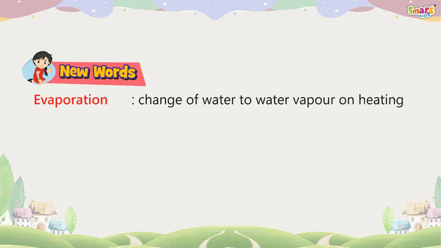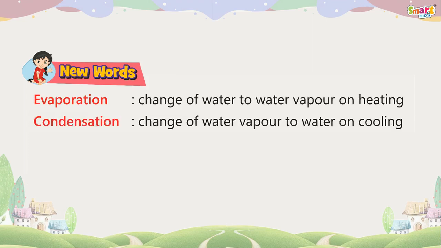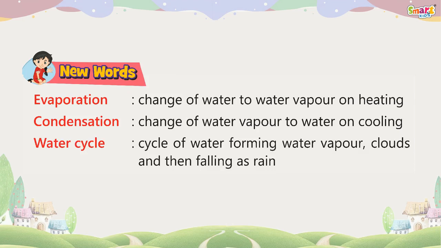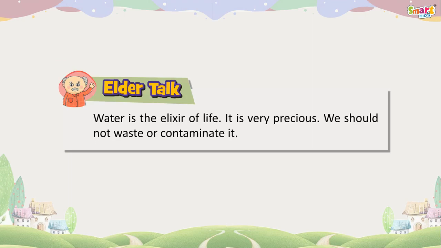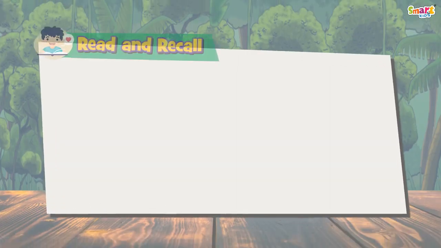New words. Evaporation, change of water to water vapor on heating. Condensation, change of water vapor to water on cooling. Water cycle, cycle of water forming water vapor, clouds and then falling as rain. Elder talk. Water is the elixir of life. It is very precious. We should not waste or contaminate it.